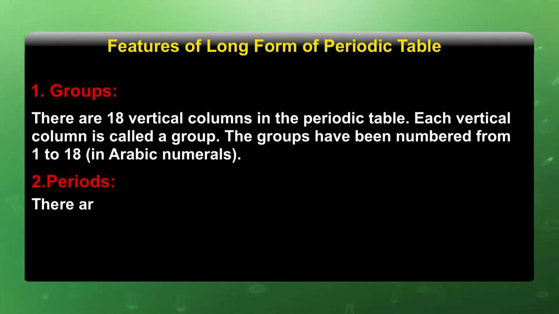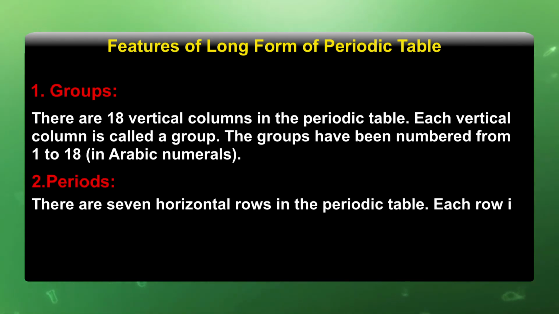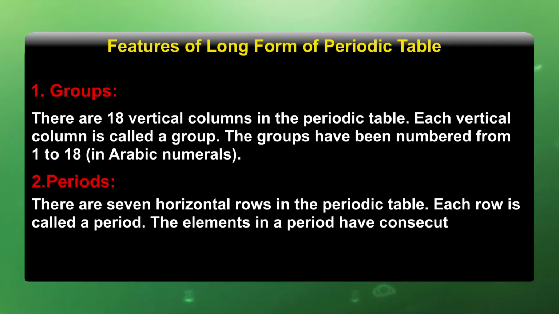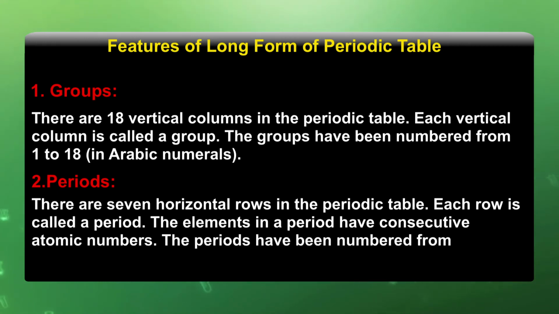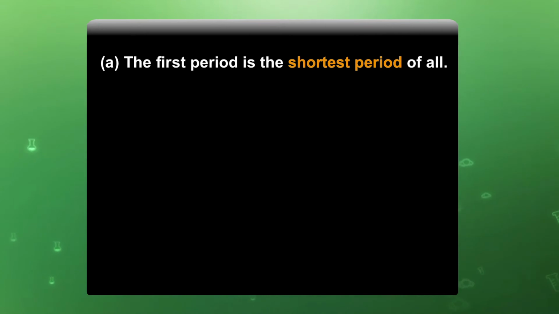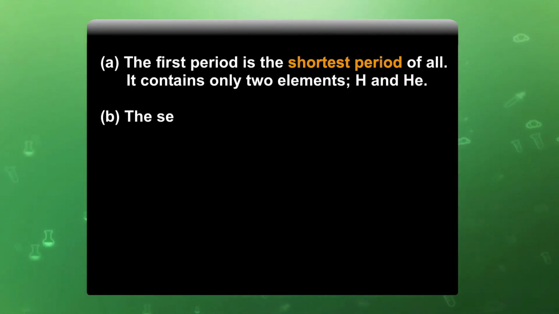Periods: there are 7 horizontal rows in the periodic table. Each row is called a period. The elements in a period have consecutive atomic numbers. The periods have been numbered from 1 to 7 in Arabic numerals. The first period is the shortest period of all. It contains only 2 elements, that is hydrogen and helium.